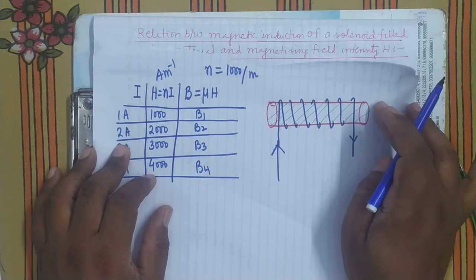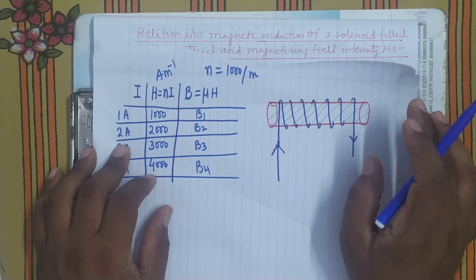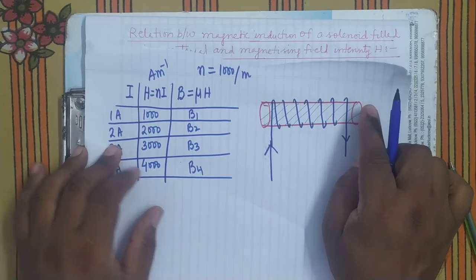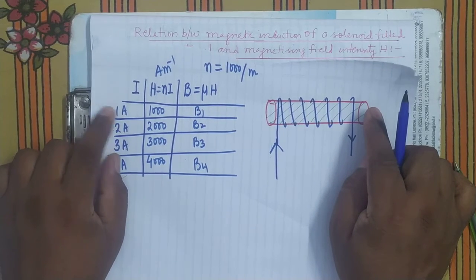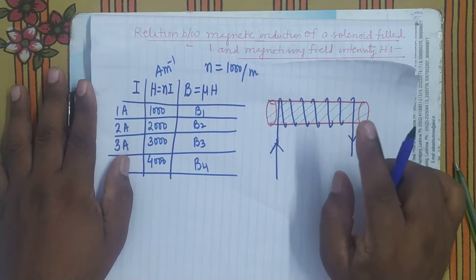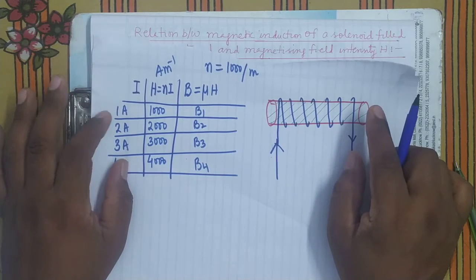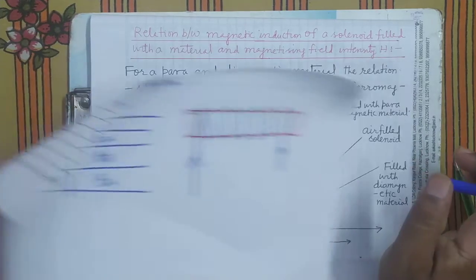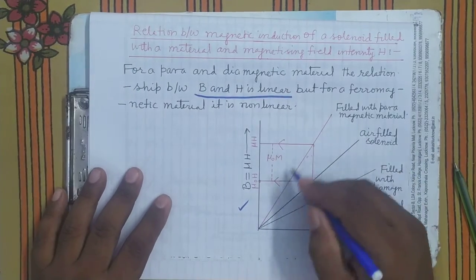Magnetic induction inside the solenoid will become more than the value which was in air at that value of current. But the graph will be linear. It will be this.